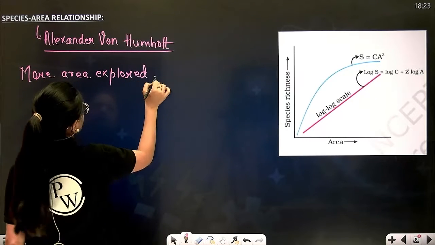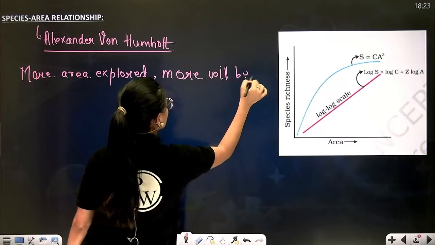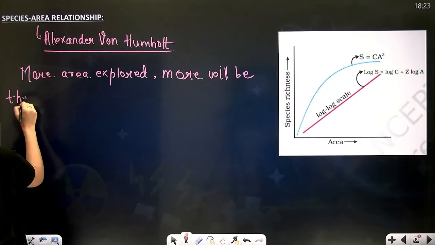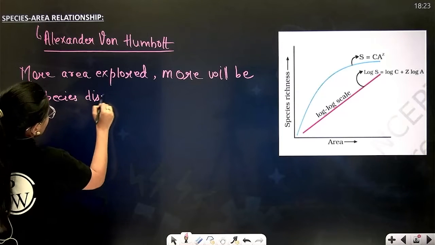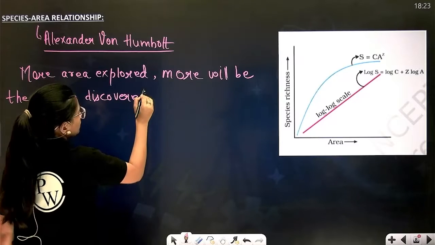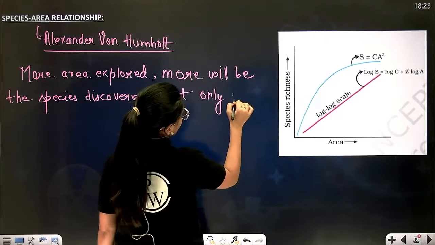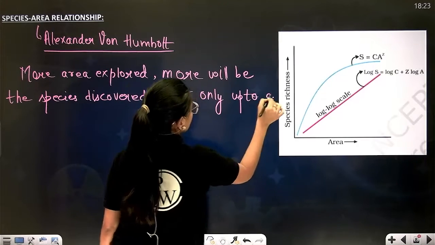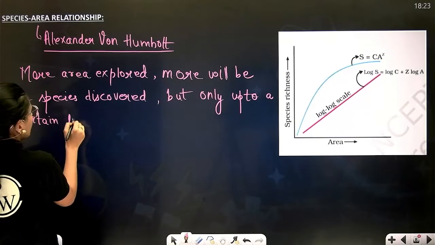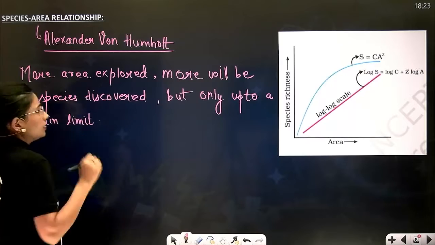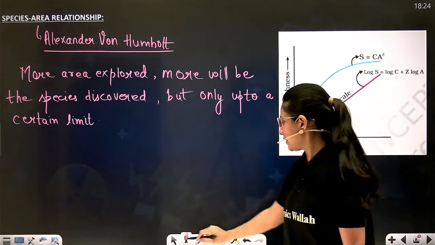More area explored, more will be the species discovered. But this is only up to a certain limit. Correct? Yes or no? On this basis, he gave an equation.